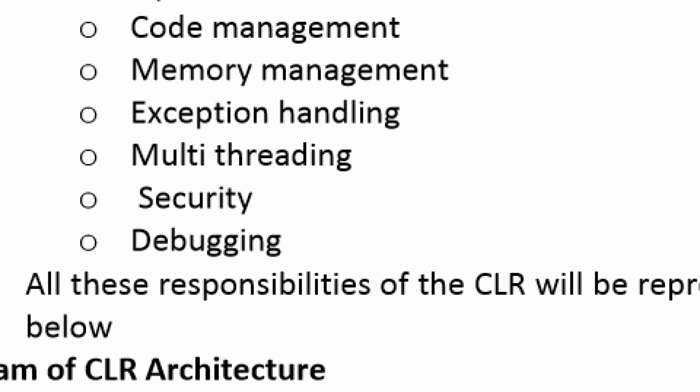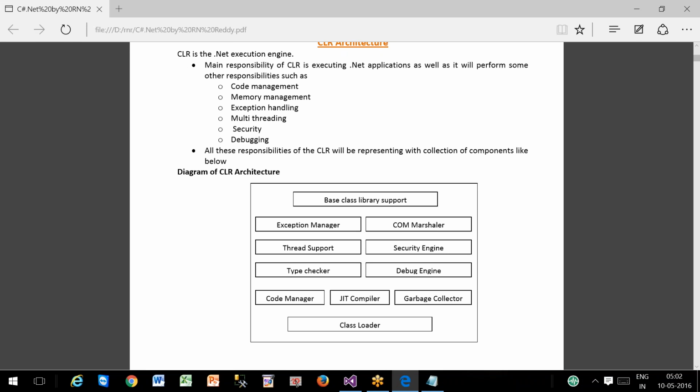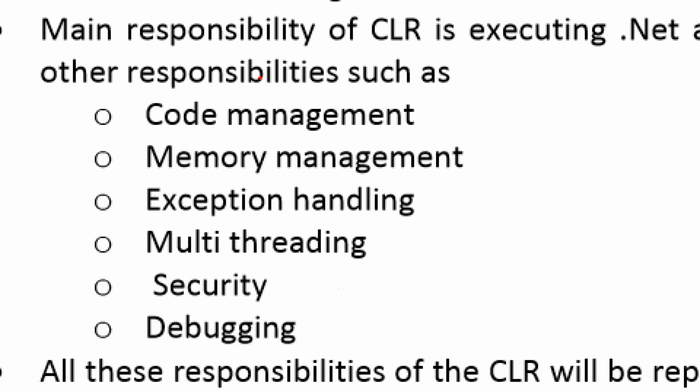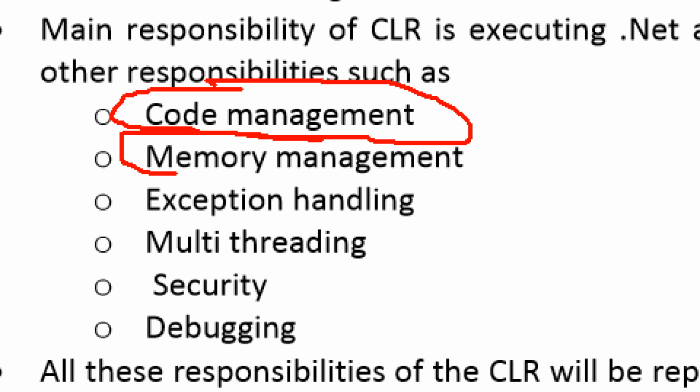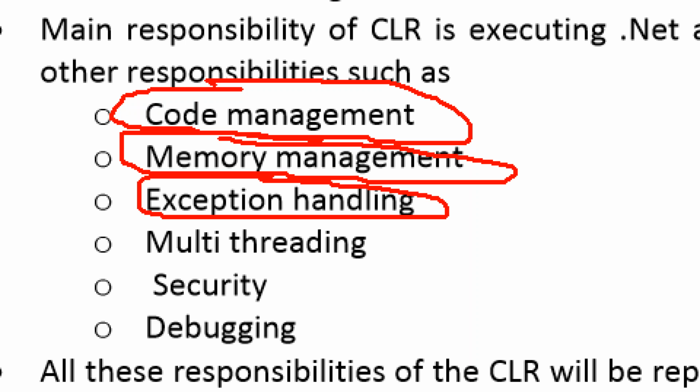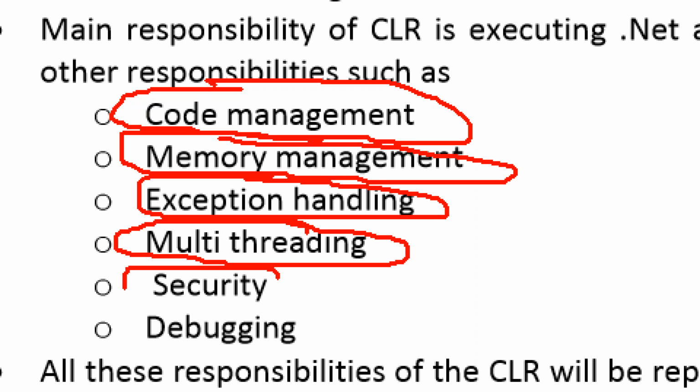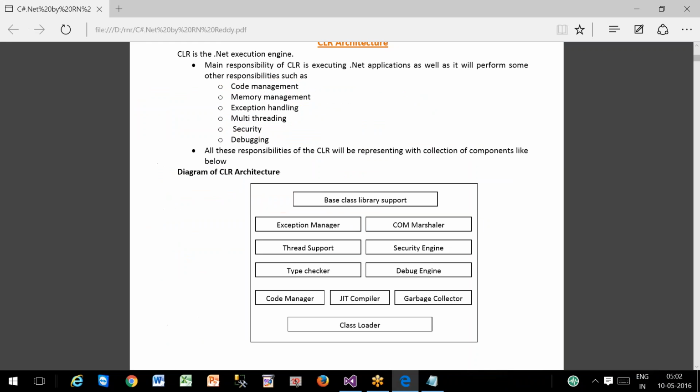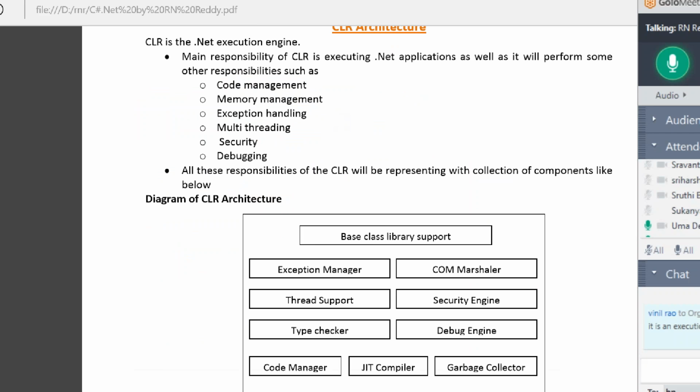Code management means managing the code, memory management means managing the memory, exception handling means error handling, and debugging means tracing the errors line by line. These are all responsibilities of the CLR.